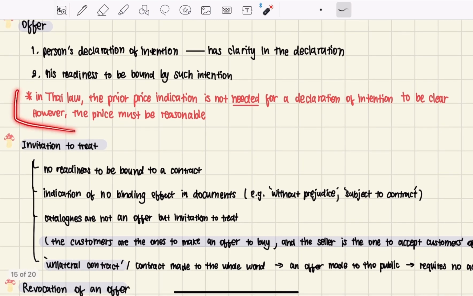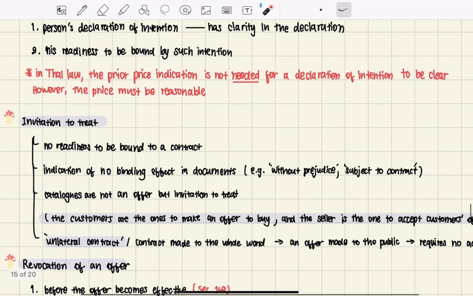And we have a little bit of information here. In Thai law, a prior price indication is not needed for a declaration of intention to be clear. However, the price must be reasonable in that case. So there's no need for a prior price notice, but the price should be reasonable enough to be understandable, so that a stated price is not needed in the declaration of intention.